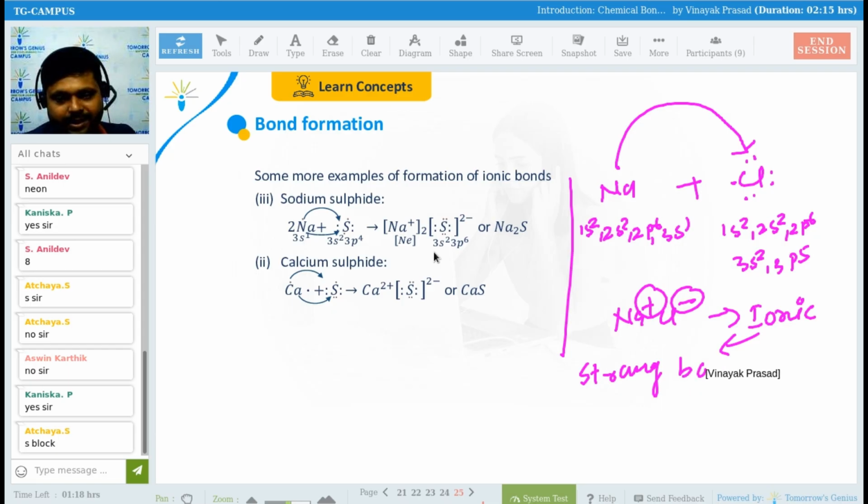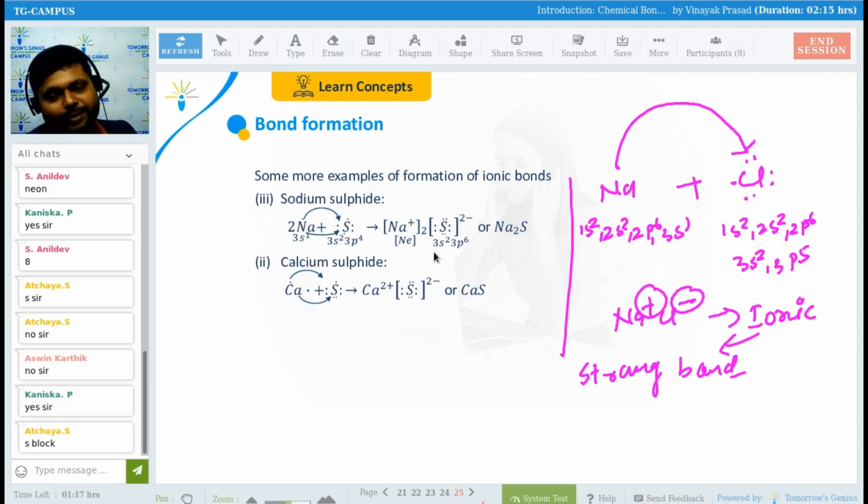There is a strong bond. Getting my point, everyone? Are you happy with the formation of this relation between the sodium and chlorine? If sodium gives its one electron, it will form a strong bond with chlorine, which is eagerly waiting to receive one electron from the sodium. So if this happens, a strong bond will form between sodium and chlorine.